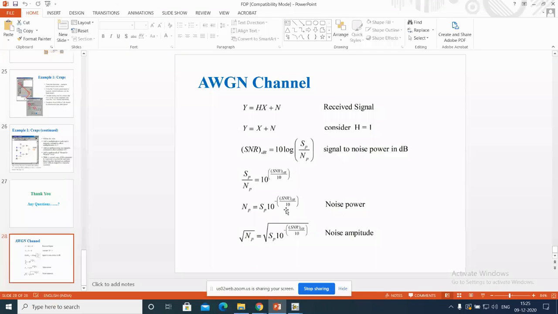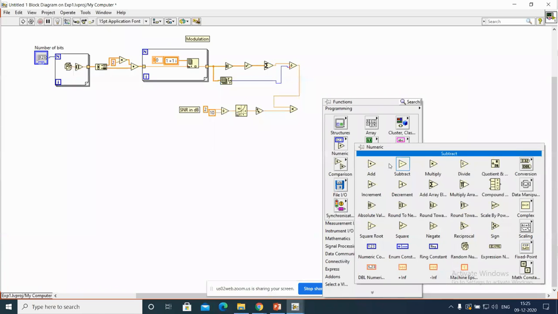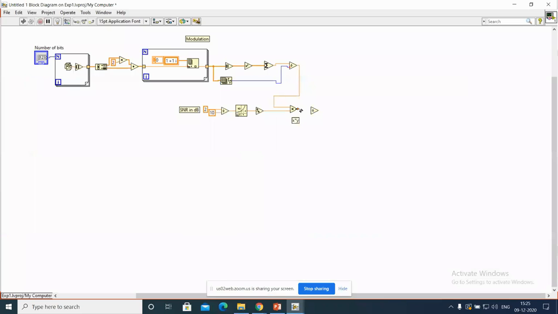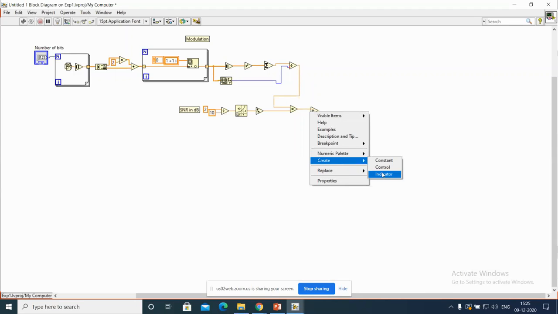From the noise power, to get its amplitude, we are developing two random numbers, A plus iB format. So those two numbers must be distributed, so this value is going to be divided by 2. Take one division operator, give some constant 2.